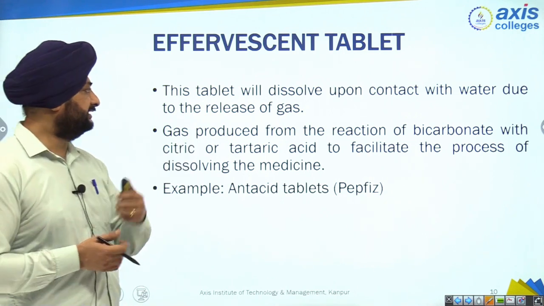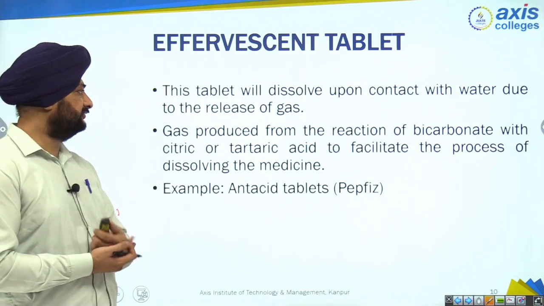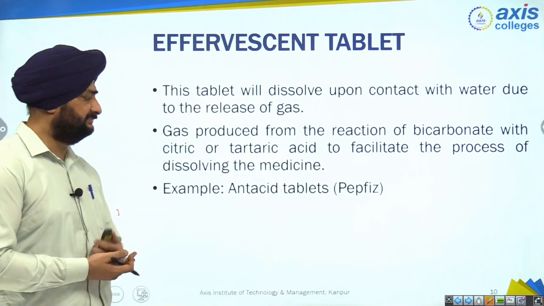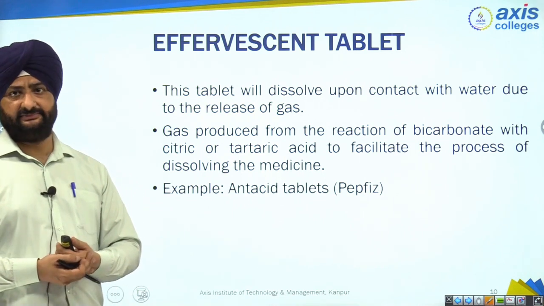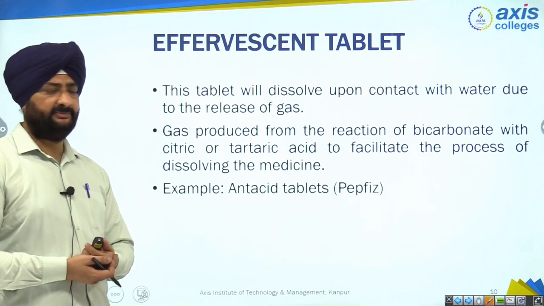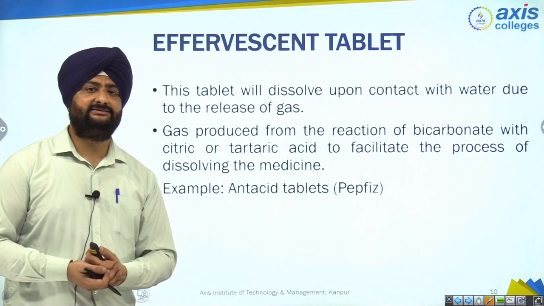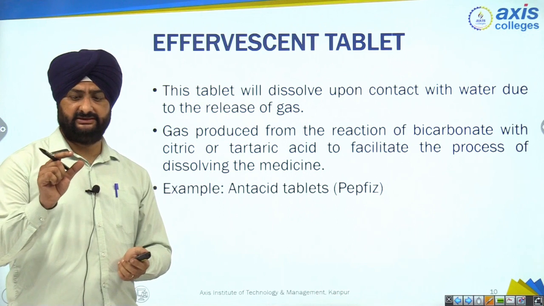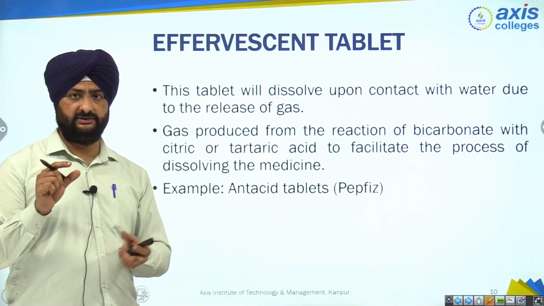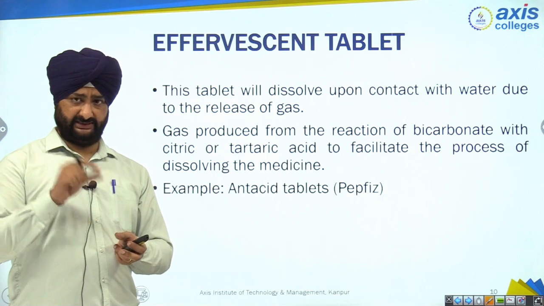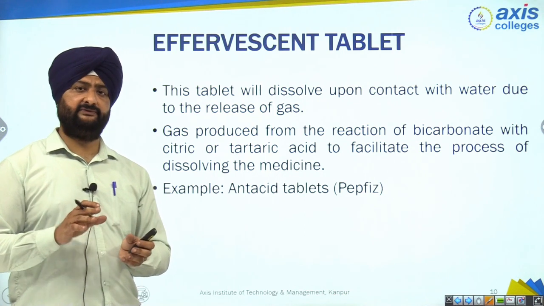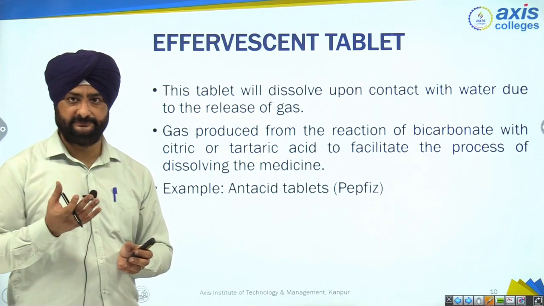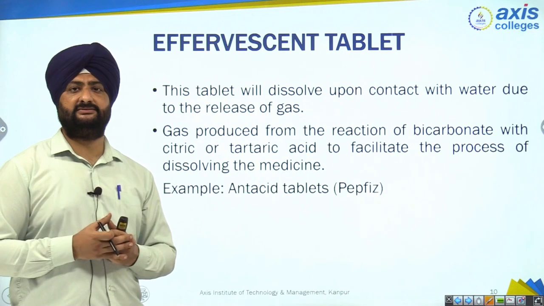So the gas produced from the reaction of bicarbonate with citric or tartaric acid also facilitates the process of dissolving the medicine. Examples are antacid tablets, like Pepfis tablet, which is sold in the market by the name of Pepfis. It's an antacid tablet. So how can we use Pepfis tablet? You just take one tablet, it's big in size, take one glass of water and put that tablet into the glass of water. It will readily dissolve, very fast dissolution, and it will effervesce CO2 gas.